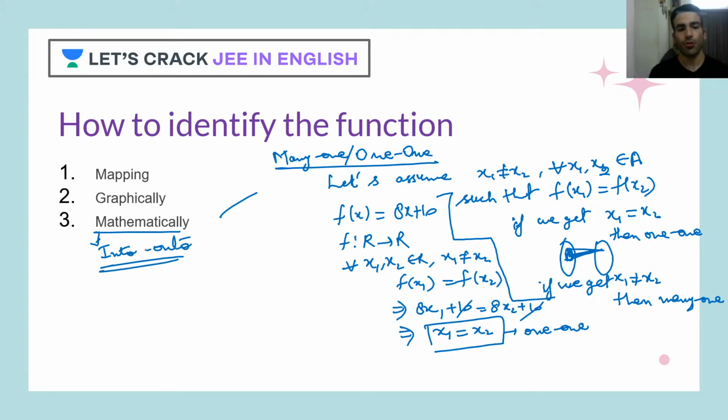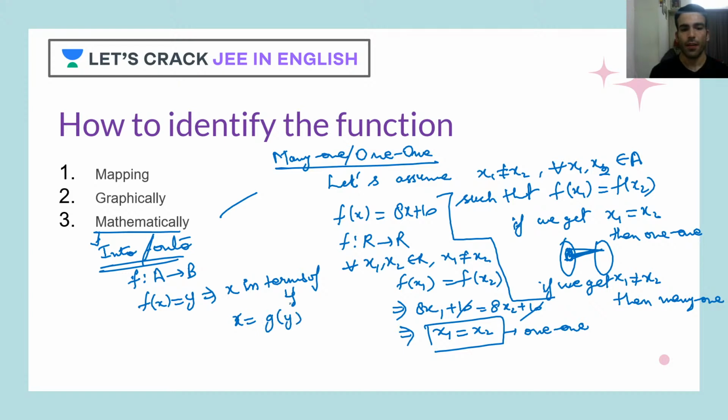Okay, now let's go for the into and onto check. So for into and onto check, what do we do? We say, let's say the function is defined, again, from set A to set B, such that f of x is equal to y. Now we try to represent x in terms of y, or you can say x will be written in terms of y.